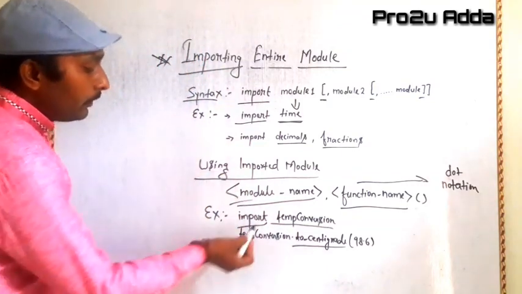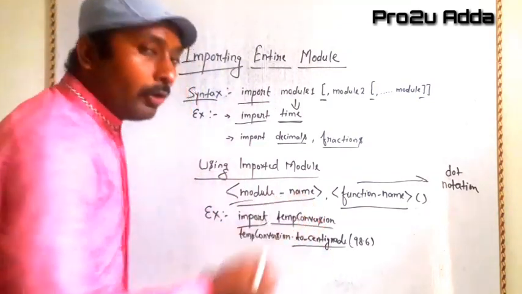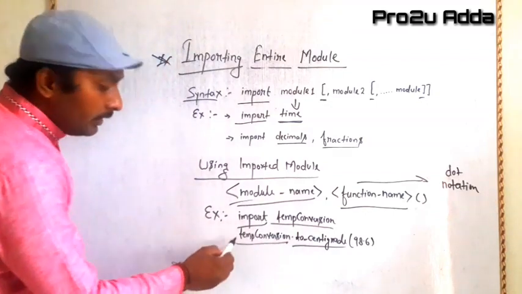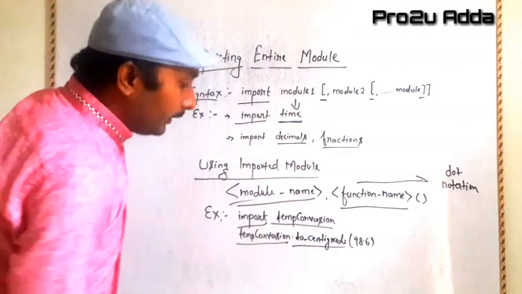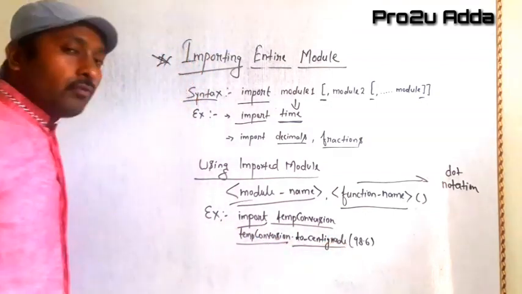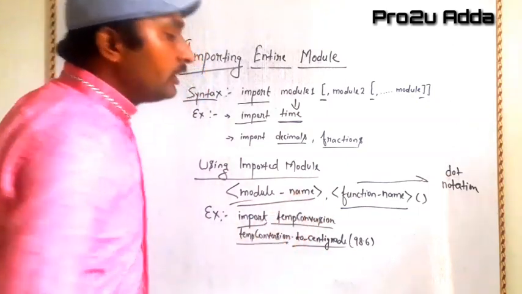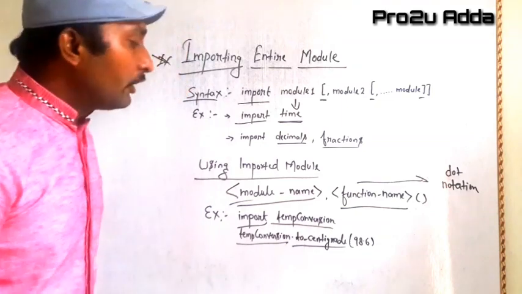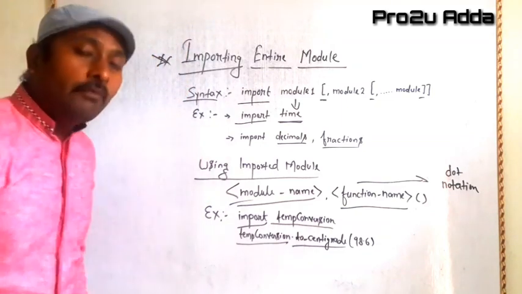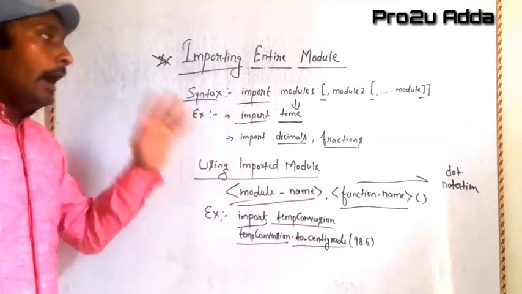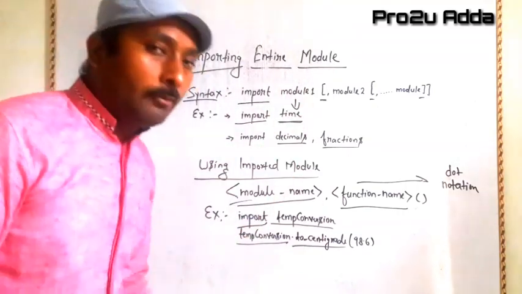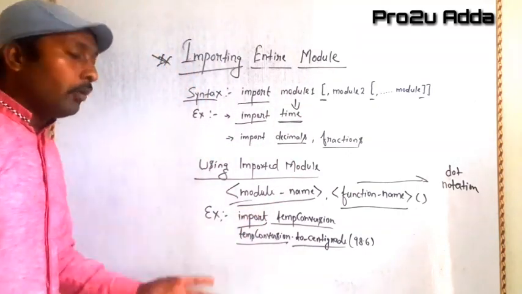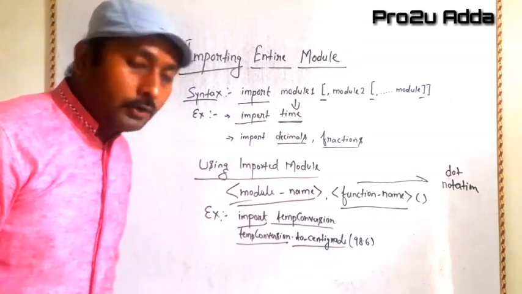Then firstly I have to import that module, which is mentioned here, followed with a dot operator, and then to centigrade, which is a function. A function call is used here. This way we can use any function from whatever module we have imported. This is what I have shown you here: how to import an entire module and how to import a single part of that module also.